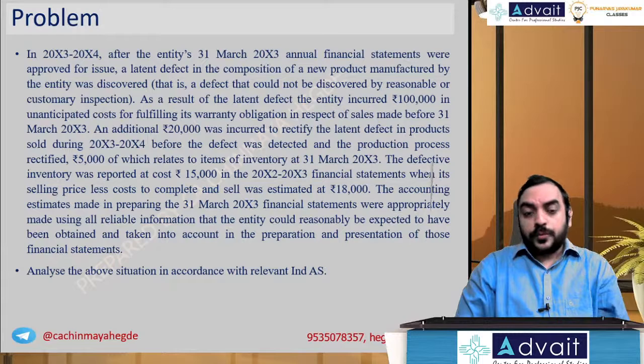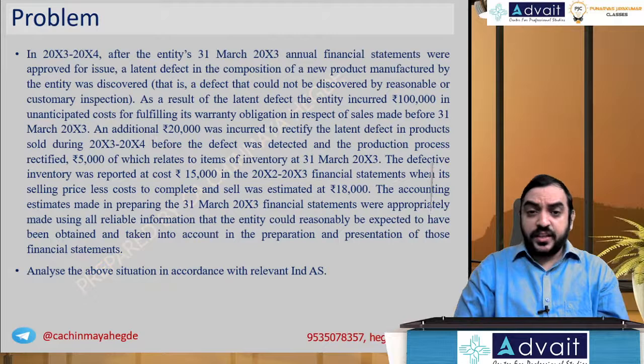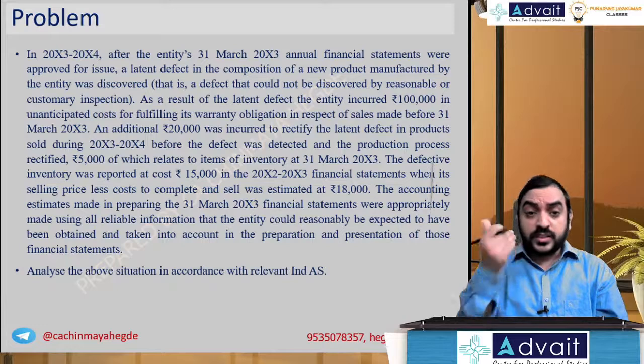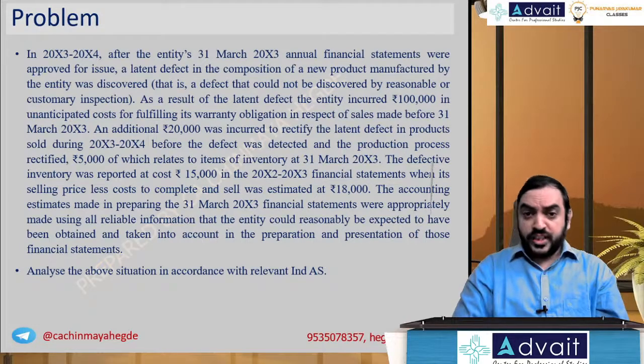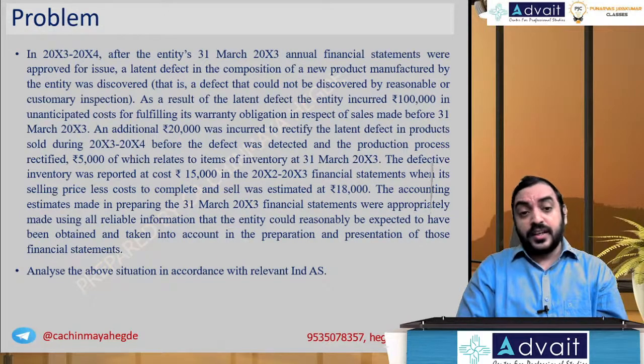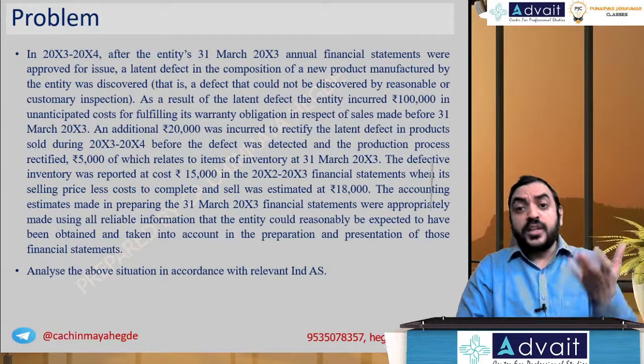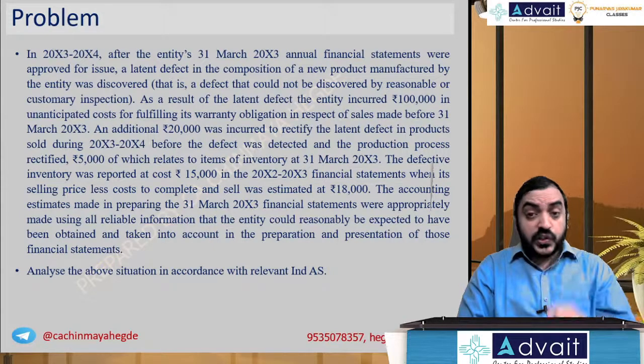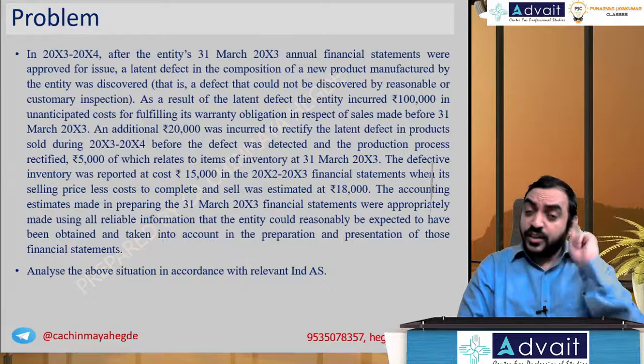In 20X3-X4, after the entity's 31st March 20X3 annual financial statements were approved for issue, a latent defect in the composition of a new product manufactured by the entity was discovered. The defect in the component was discovered after the year 2-3 was finalized. In 3-4, that is a defect that could not be discovered by reasonable or customary inspection. So at that point in time, by putting in reasonable efforts, you were not able to identify this defect. And this year, you identify the defect relevant for the earlier year.